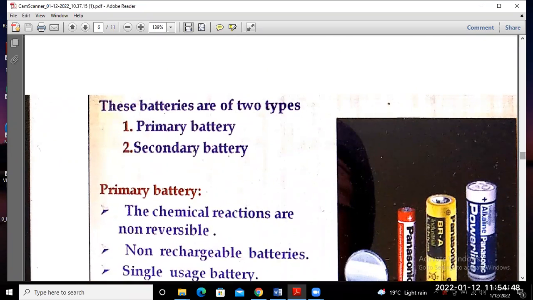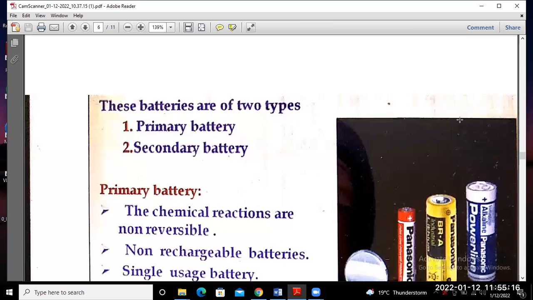Batteries are of two types. One is known as the primary battery, and the other is the secondary battery. So what is the primary battery and what is the secondary battery? In a primary battery, the chemical reaction is not reversible.